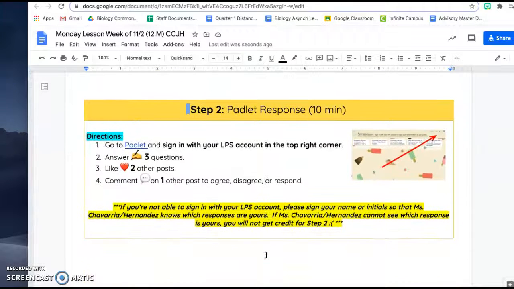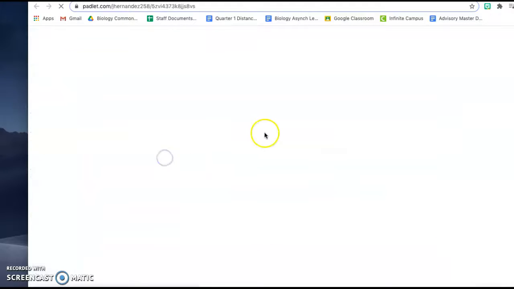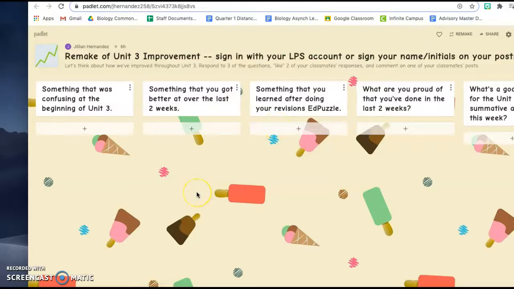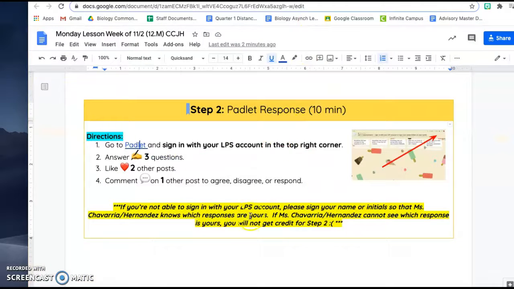The second step, you will be answering questions on a Padlet. Again, click here and open the Padlet. This again is regarding your Unit 3 improvement, so you are just going to review how you have been doing so far throughout Unit 3.